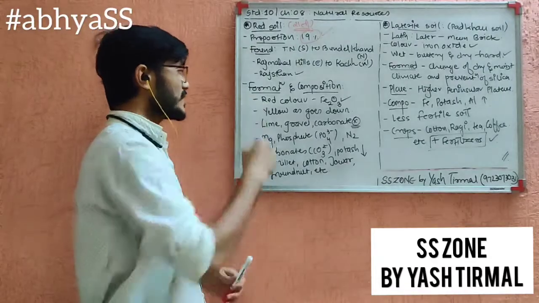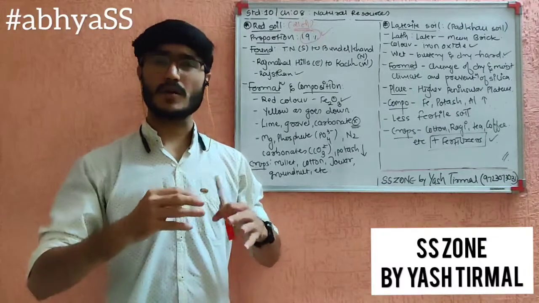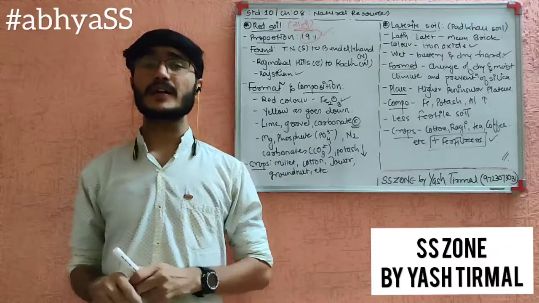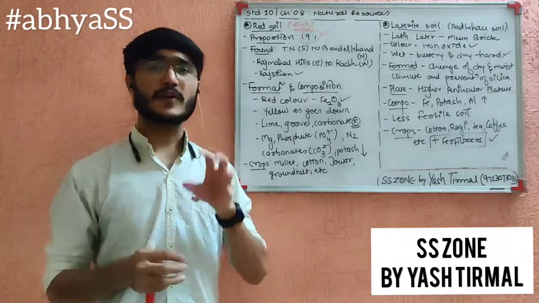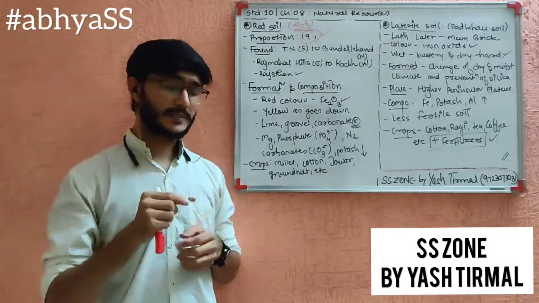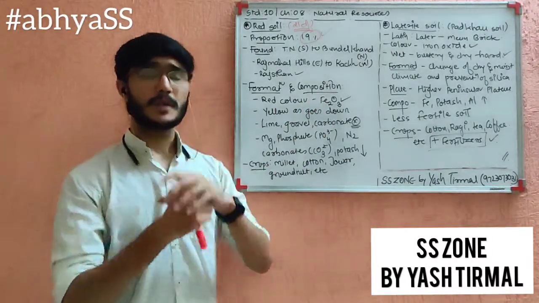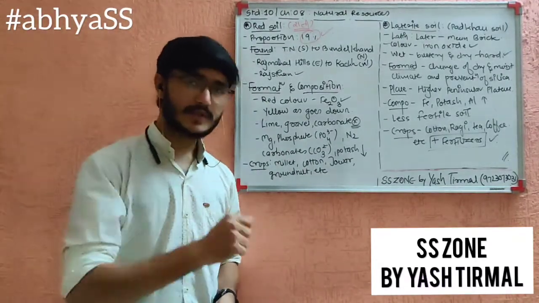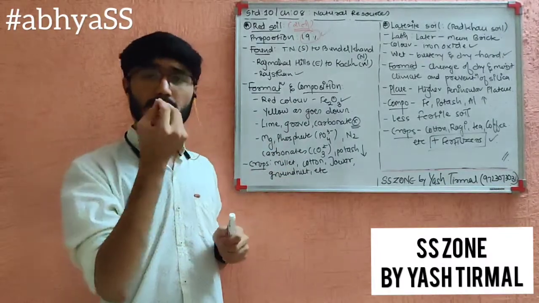Then the formation and composition. The name red soil itself suggests that the color of the soil must be red, and that red color is due to the presence of ferric oxide, that is Fe2O3. This iron combines with oxygen, and that ferrous plus oxygen gives you the ferric oxide. As soon as you dig out this soil and go down, that reddish color diminishes and you will find the yellow color.